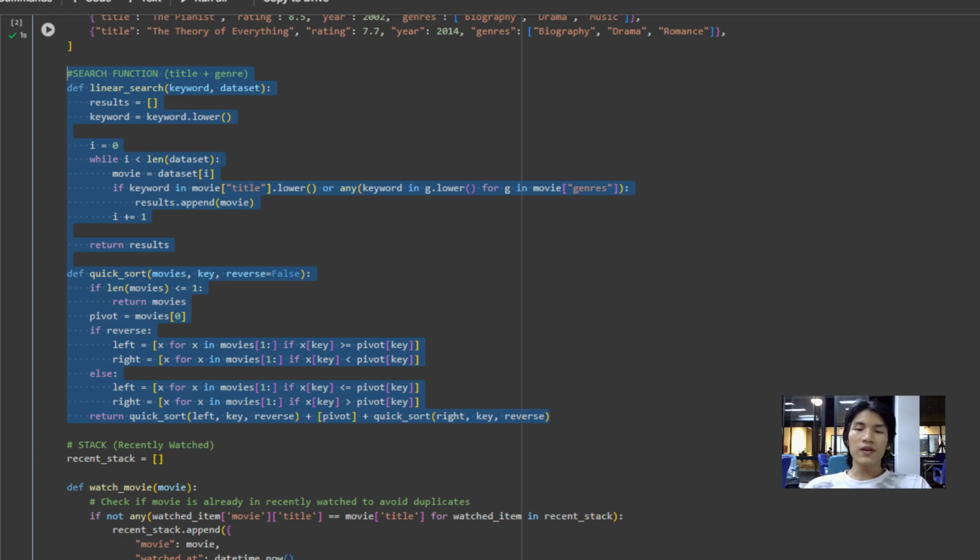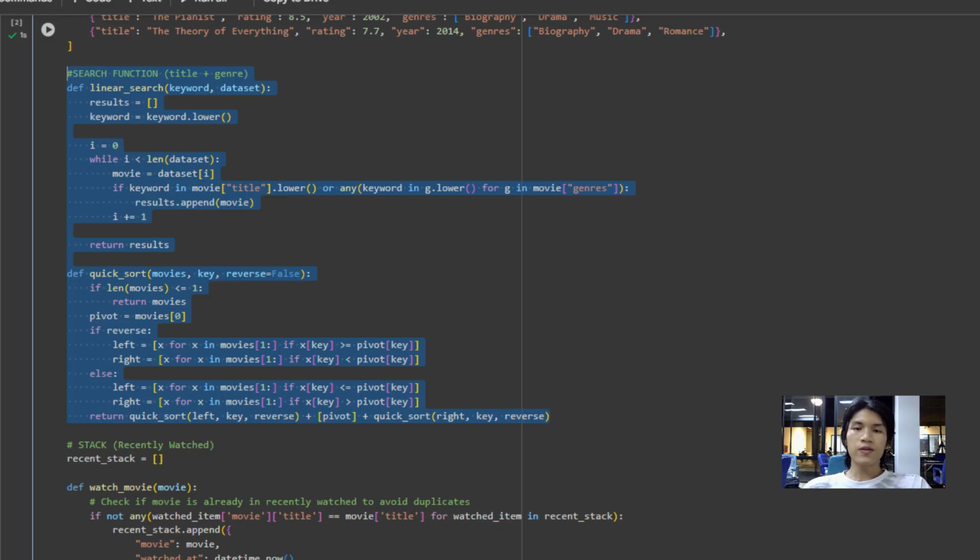Now let's talk about the first major part, the search algorithm. When a user types a keyword in the search bar and clicks the search button, the system needs to scan through all the movies and find any title or genre that matches the keyword. I implemented this using linear search, one of the most fundamental searching algorithms. Here is how it works, step by step.